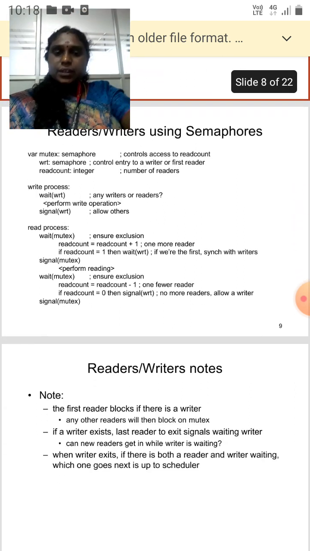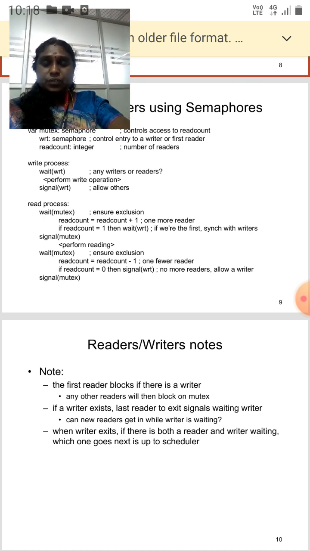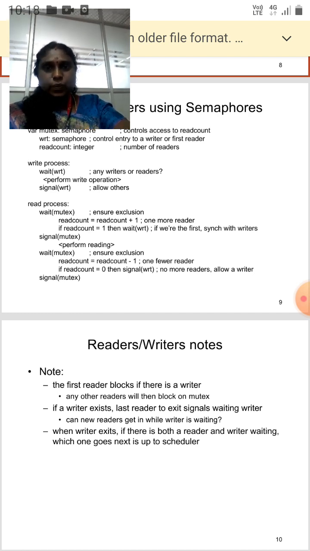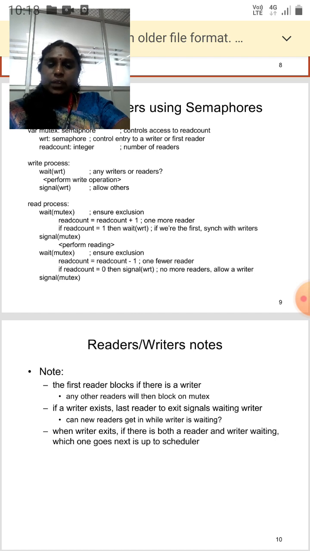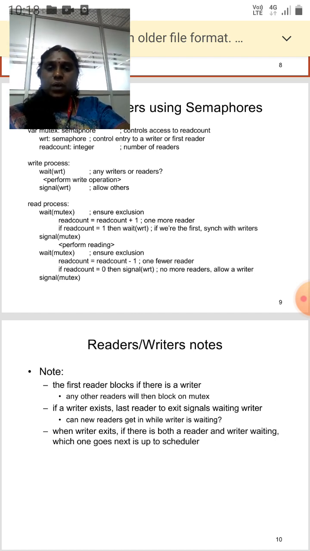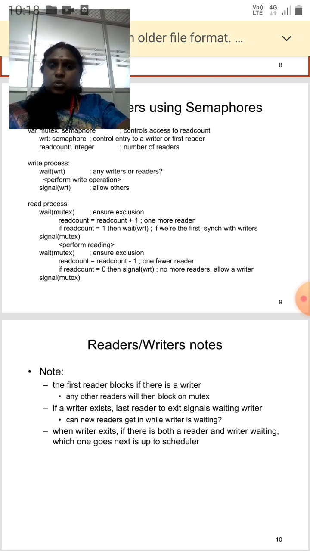Notes on the readers-writers solution: the first reader blocks if there is a writer, and if there is another writer, it will also block on the mutex. If the writer exits, the last reader to exit signals, and you can also wait for the writers too. A reader can get in while a writer is waiting. When the writer exits, if there is both a reader and a writer waiting, which one goes next is up to the scheduler.